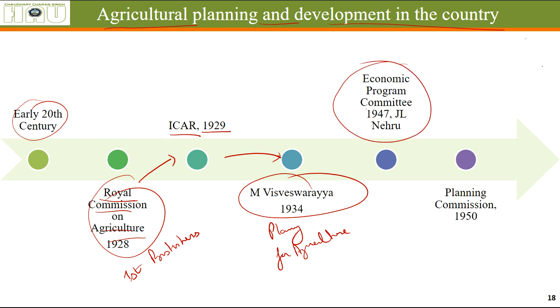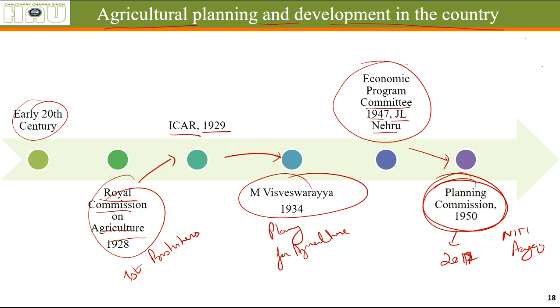Economic Program Committee was formed in 1947 under the chairmanship of Sri Jawaharlal Nehru, who was the first Prime Minister of our country, which led to the formation of the Planning Commission in 1950, which was functioning up to 2014, and after the Modi government came in, they decommissioned this Planning Commission and brought in Niti Aayog. The job of this planning commission was to make 5-year plans. That means plan for the coming 5 years at once.